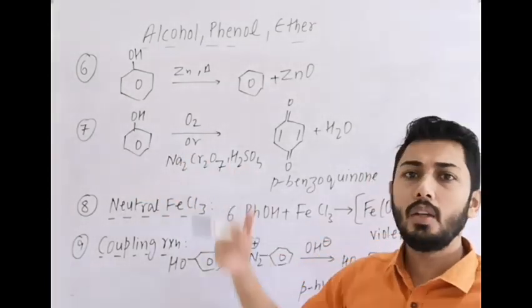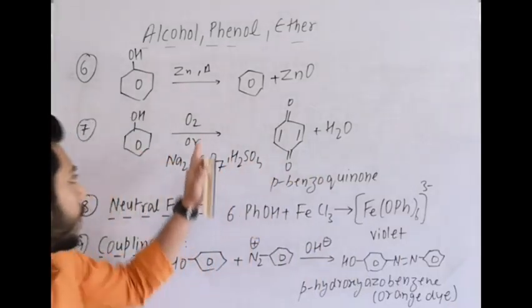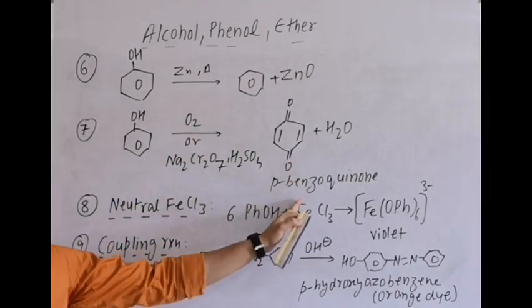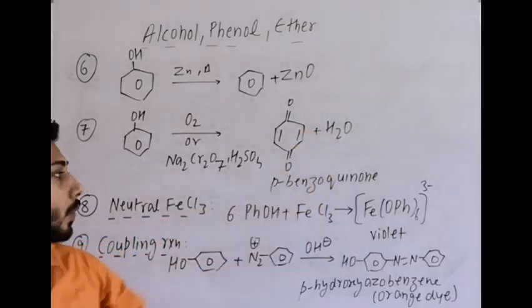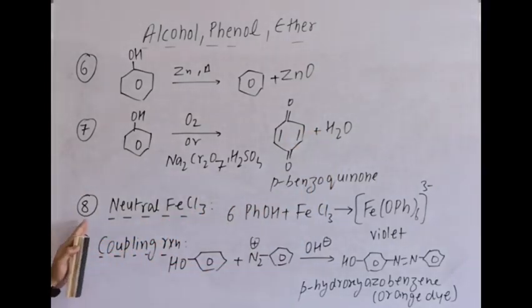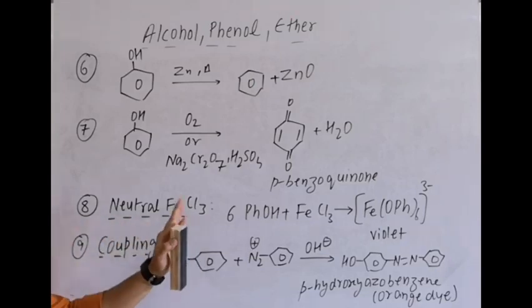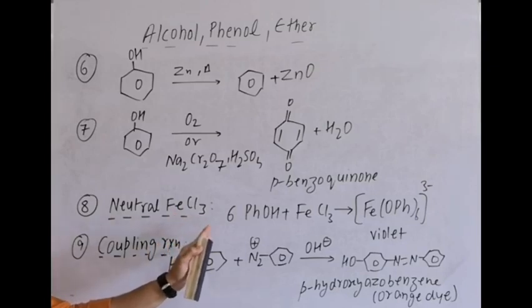Phenol finally on oxidation under this reagent or in aerial oxidation gives quinone, or para-benzoquinone, plus H2O. Next is a very important test. Remember, this is a very important test given by phenol, the neutral FeCl3 test. Alcohols do not give this test. Carboxylic acids do not give this test.